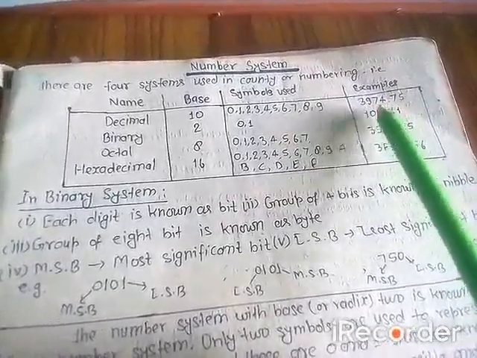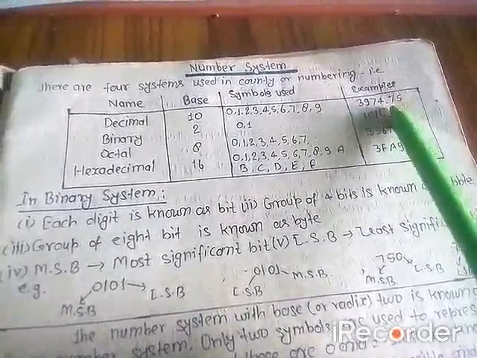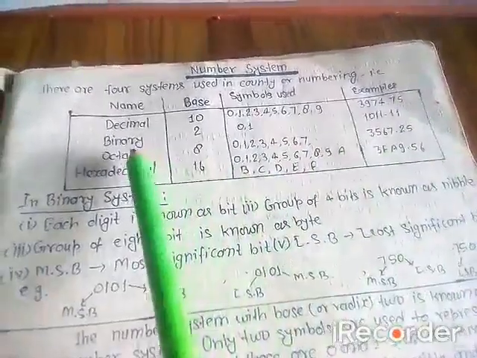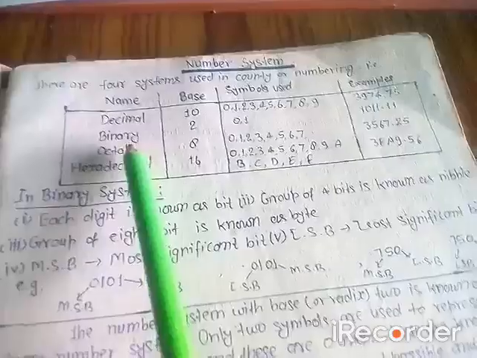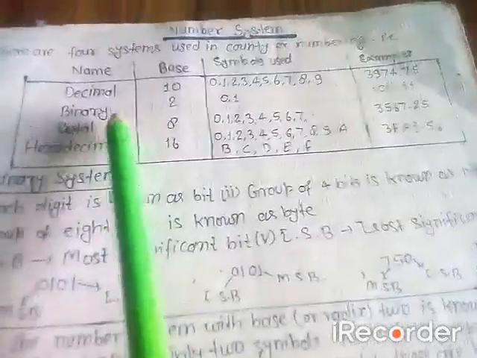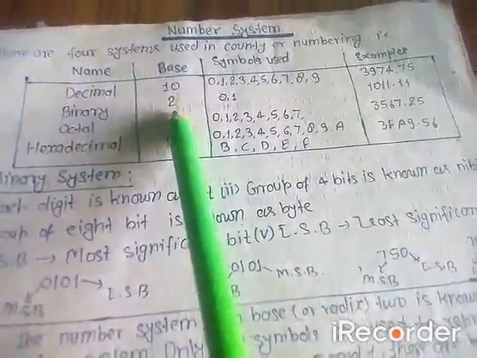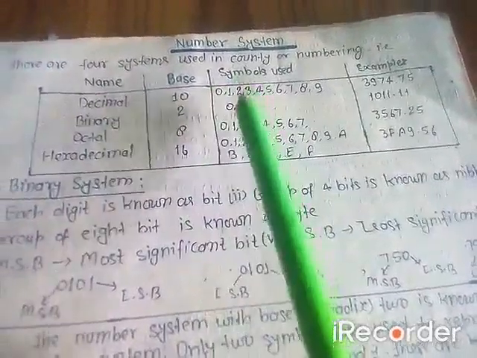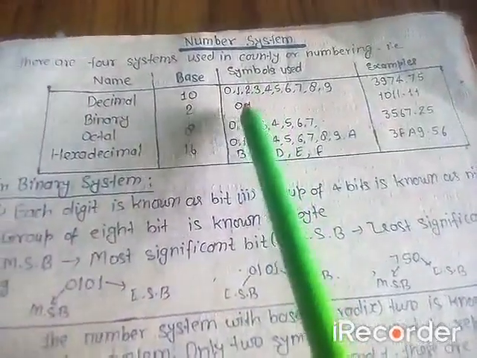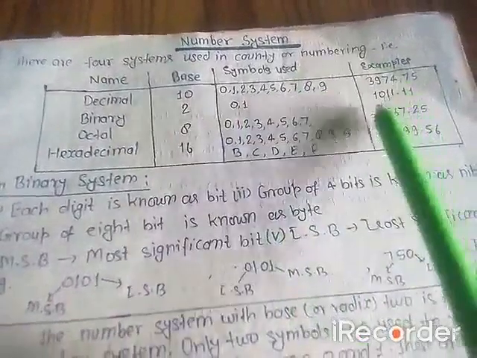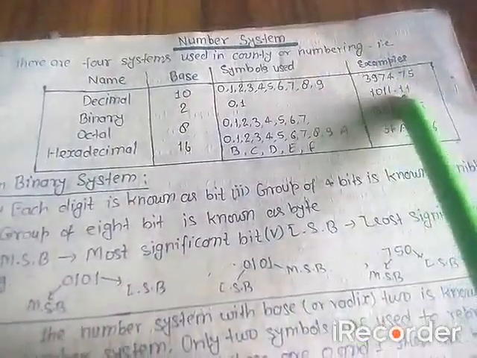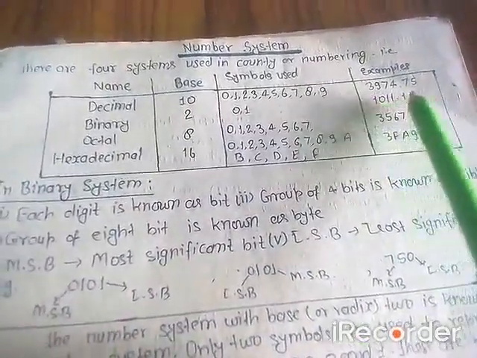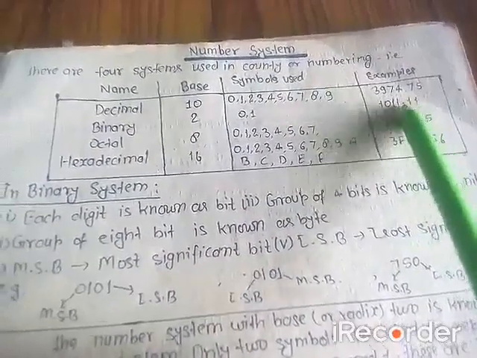3974 is the integral part and 75 is the fractional part. Now let us see the binary number system. The binary number system uses two base. It means it has base 2. Why? Because it uses only two symbols, that is 0 and 1. The example: 1011.11. This number uses only two symbols, only 0 and 1.